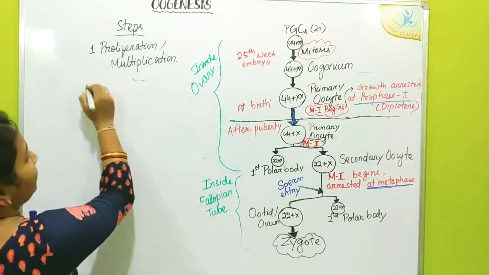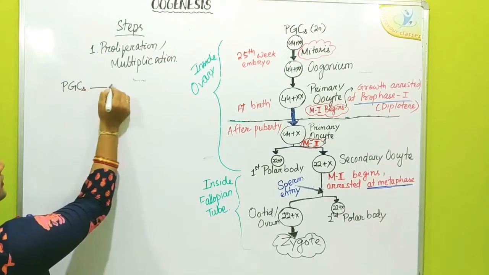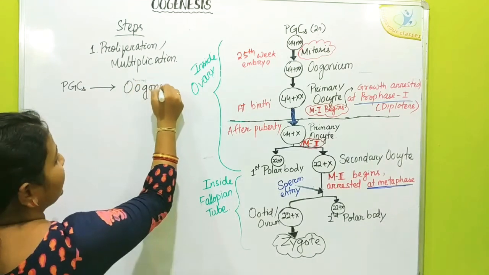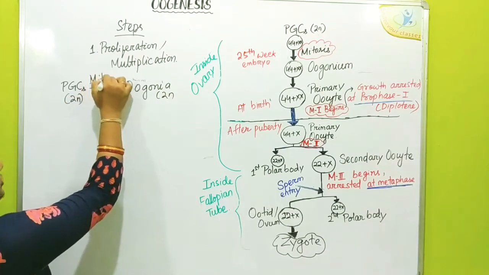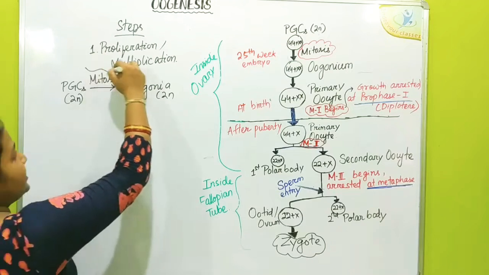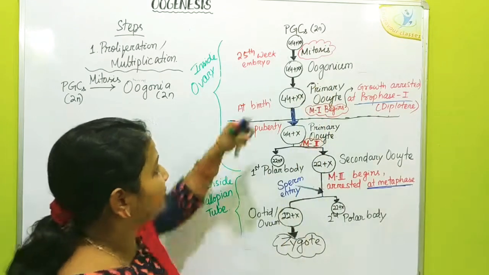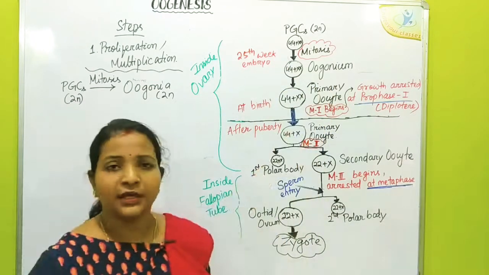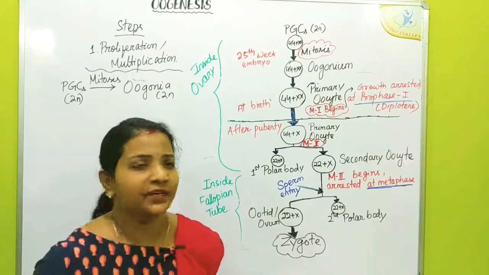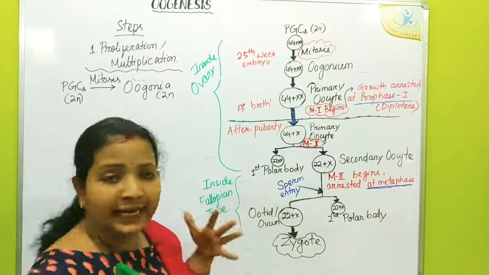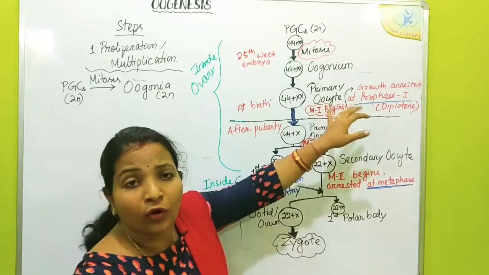So what happens during the proliferation phase? The primordial germ cells give rise to oogonia. These are also diploid, formed by mitosis. So this is the phase of multiplication or proliferation. After the 25th week, what happens? The oogonia take nourishment from outside and increase their size many folds. The enlarged stage of oogonia is now called the primary oocyte.